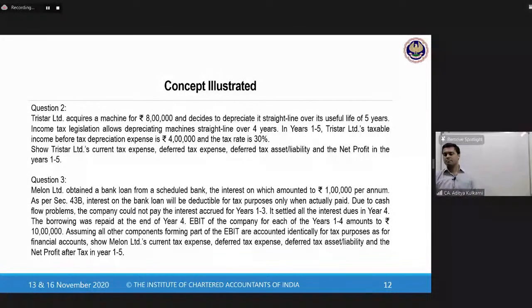Question 2, question 3, both are examples. Question 2 is similar to the example that I have done. All right. Question 3 is the inverse of question 2. Let us look at question 2.